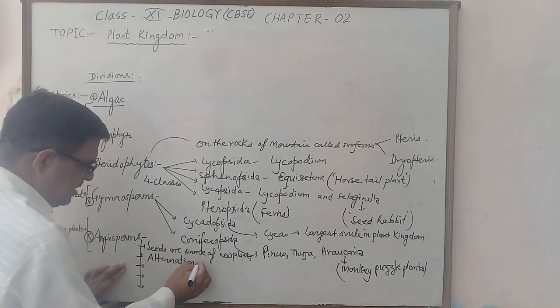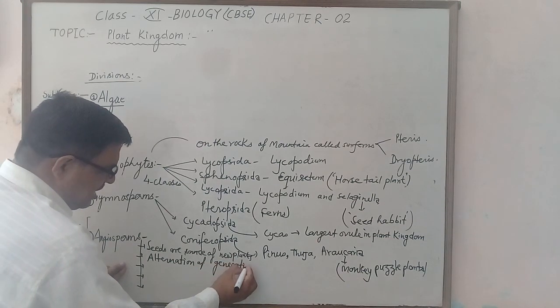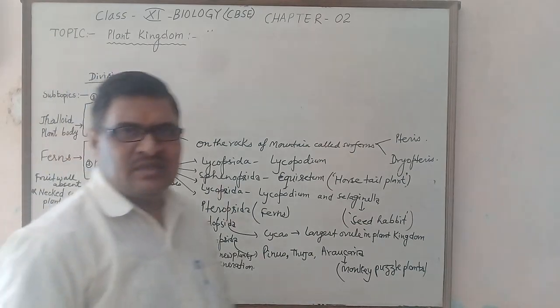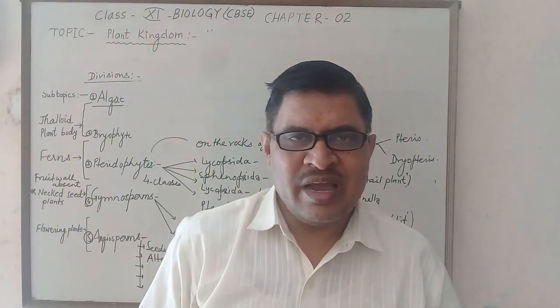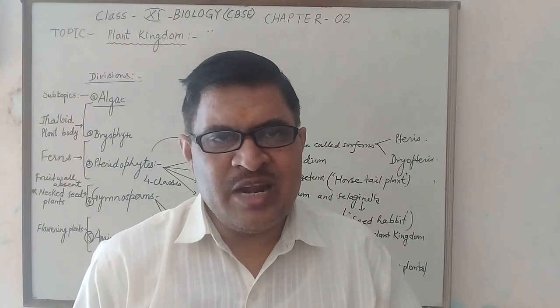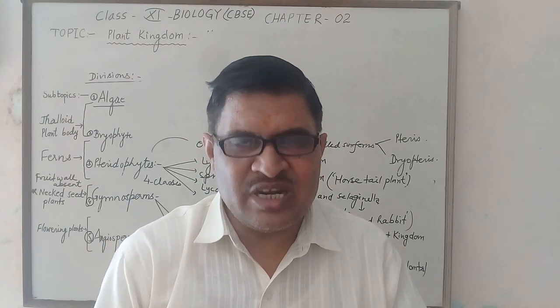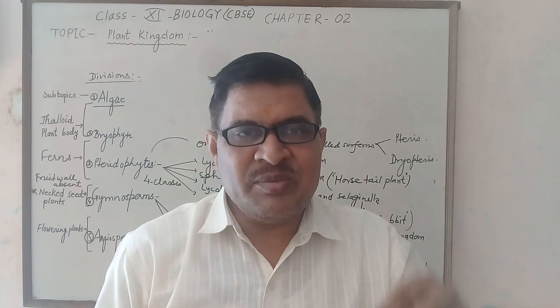I earlier discussed alternation of generation, which means the sporophyte phase produces the gametophyte, and the gametophyte phase again produces the sporophyte by gametic fusion. By the fusion of male and female gametes, zygote formation takes place, which is the first cell of the sporophyte generation.